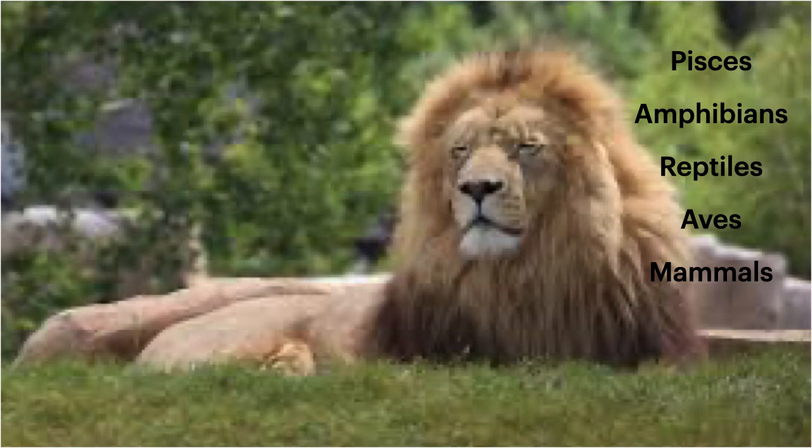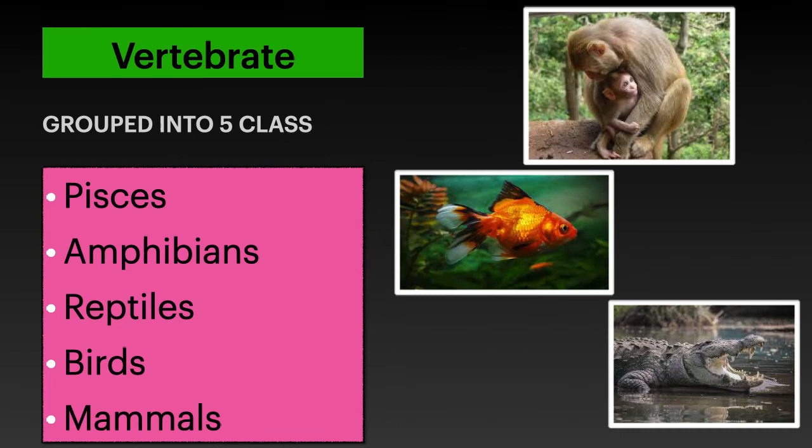One is pisces, one is amphibians, one is reptiles, the other one is aves, and the last one is mammals. And now let us see the characteristics of pisces, amphibians, reptiles, aves, and mammals. Here you can see vertebrates are grouped into 5 classes: pisces, amphibians, reptiles, birds, and mammals.